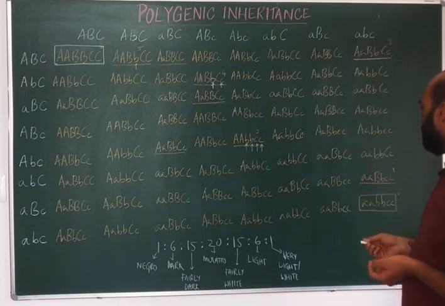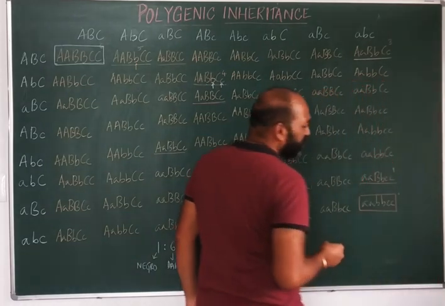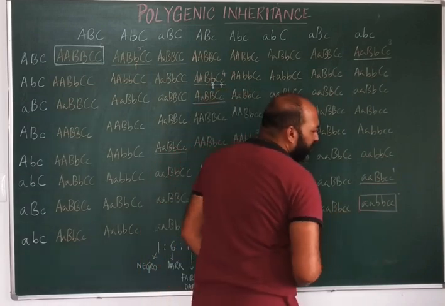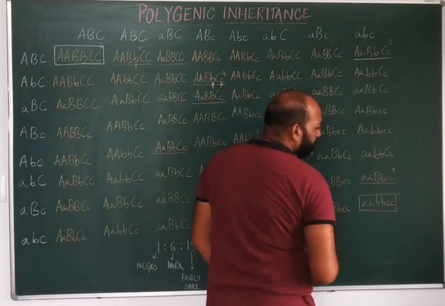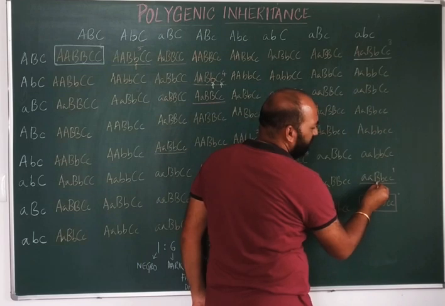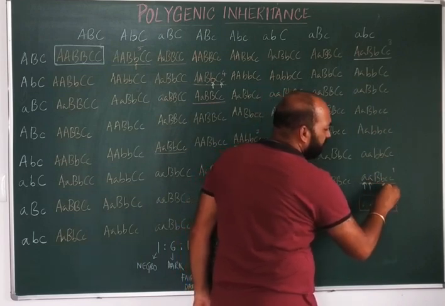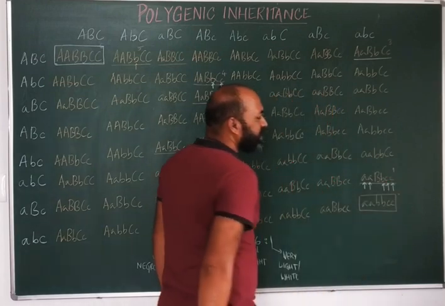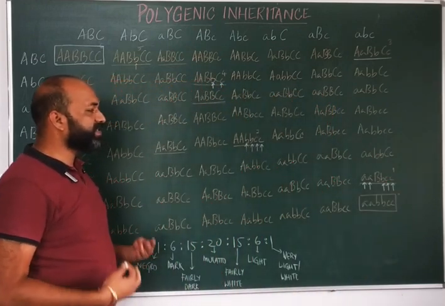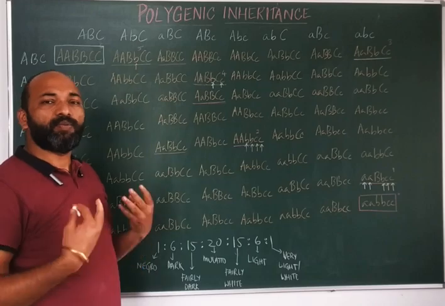And apart from that, if an individual has only 1 dominant allele and the remaining 5 are recessive alleles, then these individuals will exhibit light white color.